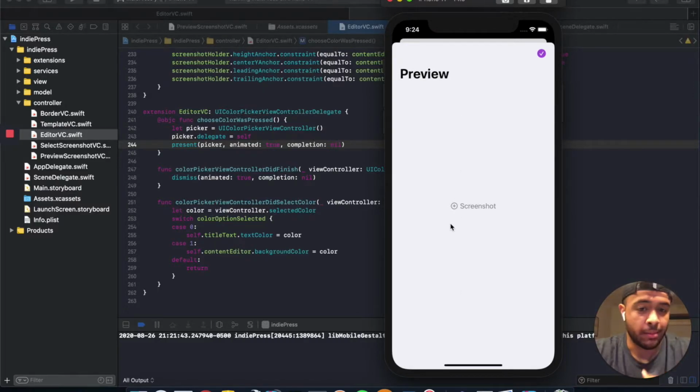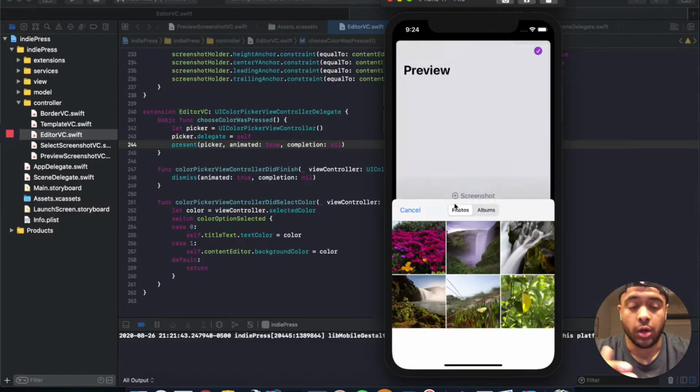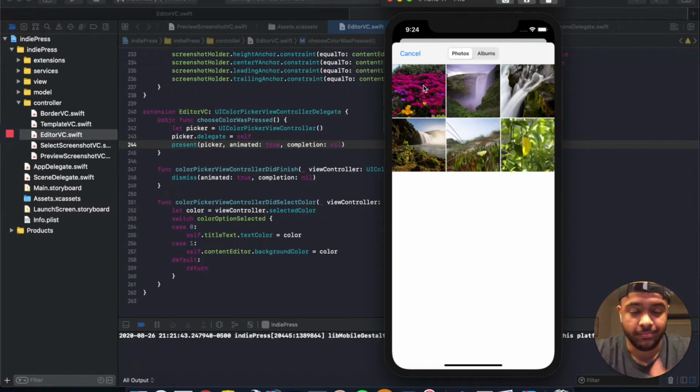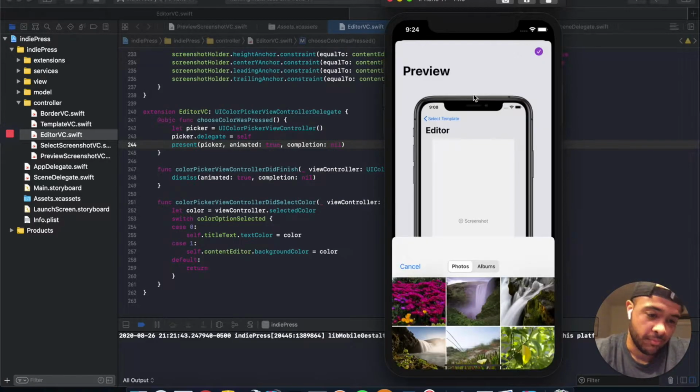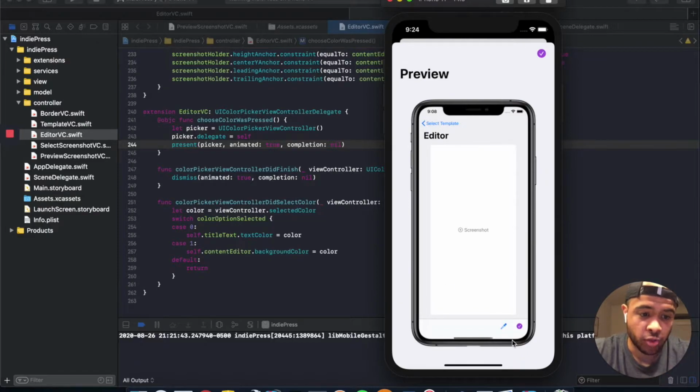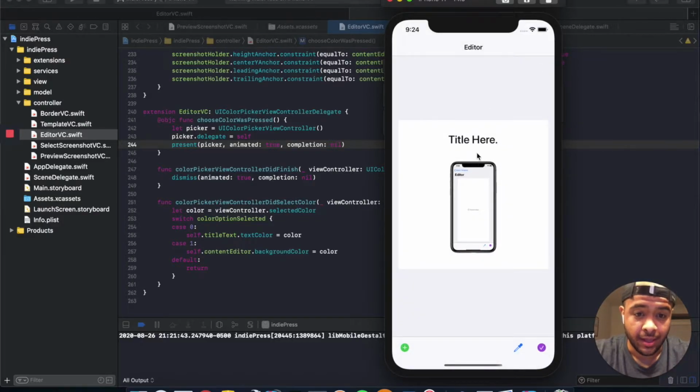I'm not going to have this screen come up just to have you click this button again. We're going to automatically show the images so you don't have to make 2 clicks. But, of course, you'll choose a screenshot image. It'll show you what it looks like right here. You'll say yes, and then bam. And then now what we'll have is this, where you can click continue, and you can export this straight to Instagram.